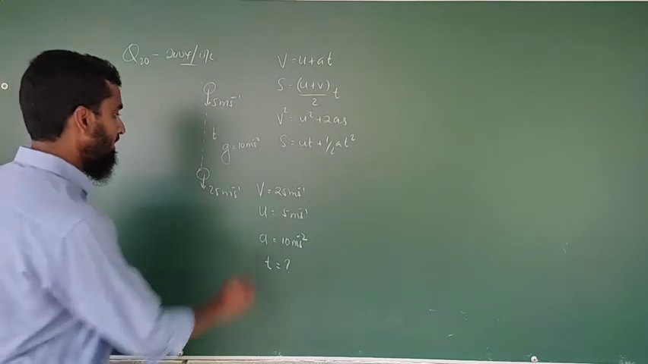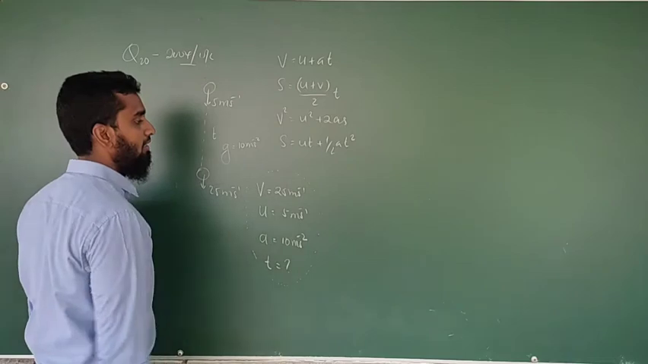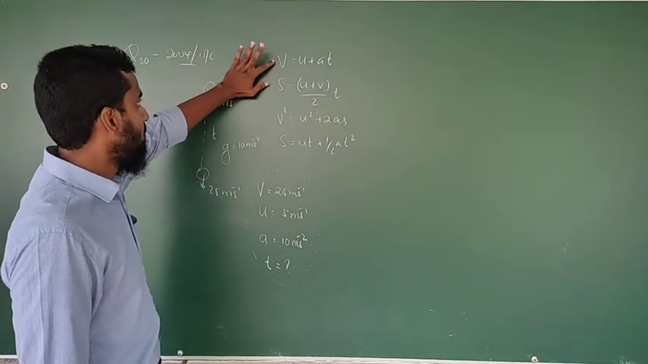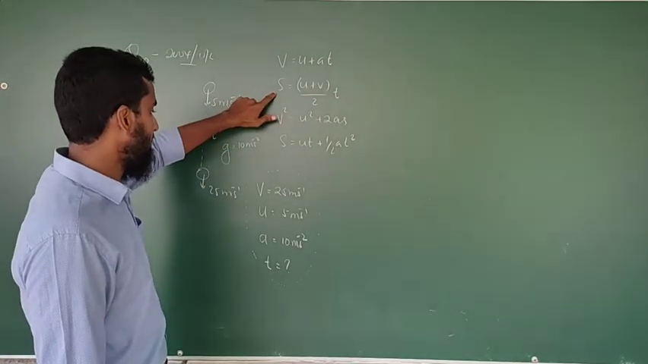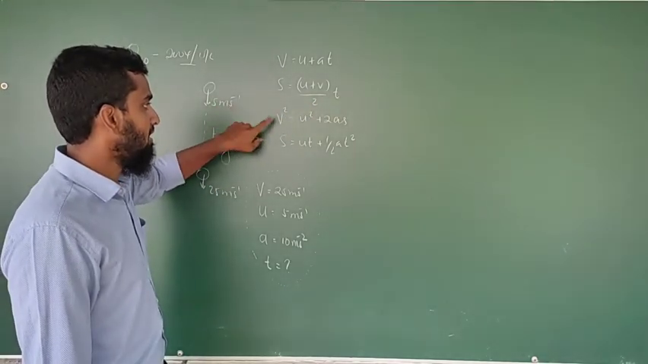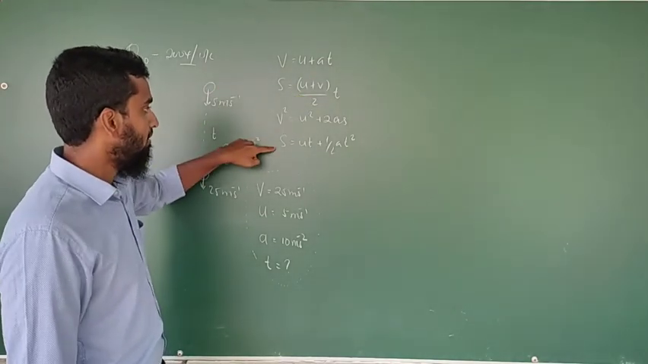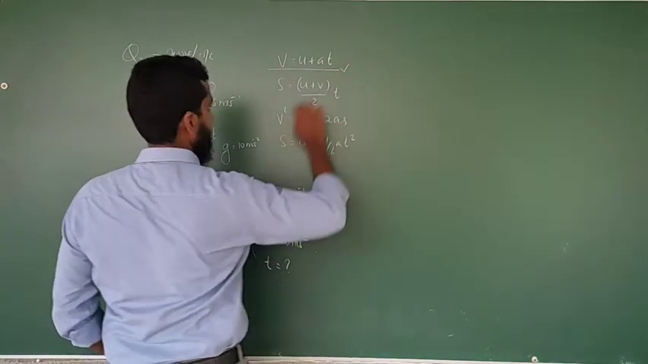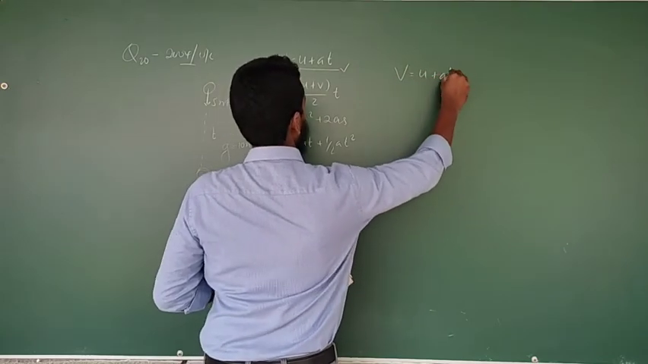Then using the data given here, you have to select the correct equation. If you select this equation, you have v, you have u, you have a, then you can find t. If you select the other equation, s is not there, but you have to find t. In this equation, no t is available, then you can't use this equation. Then here again the s is there. The suitable equation is v is equal to u plus at. Then we'll select that equation and substitute.